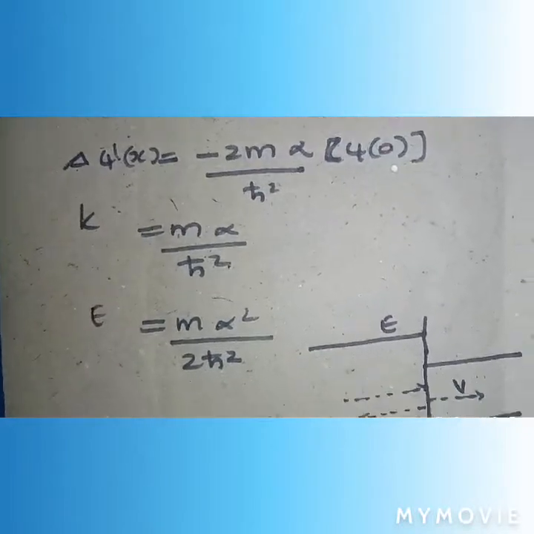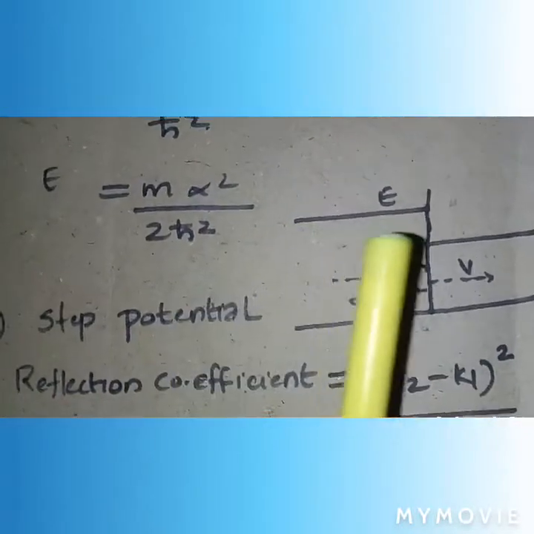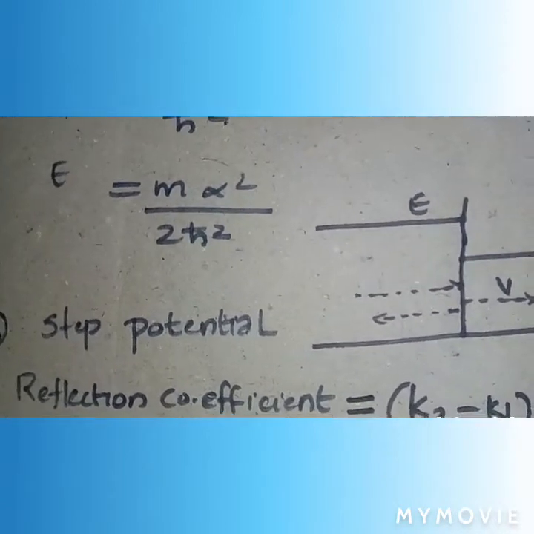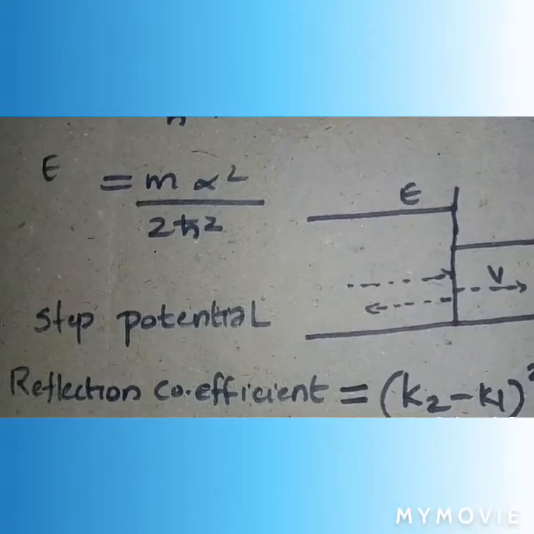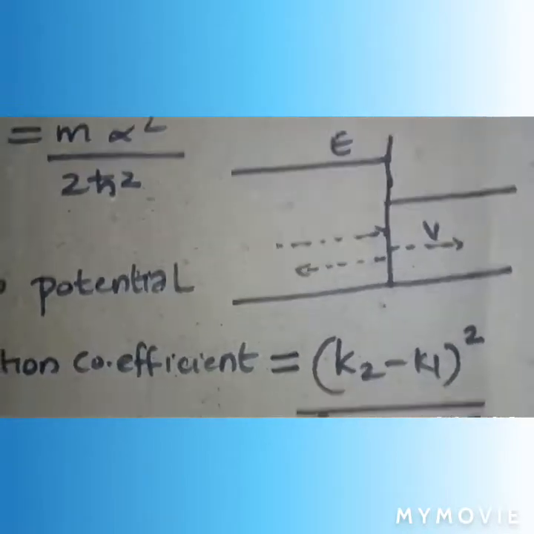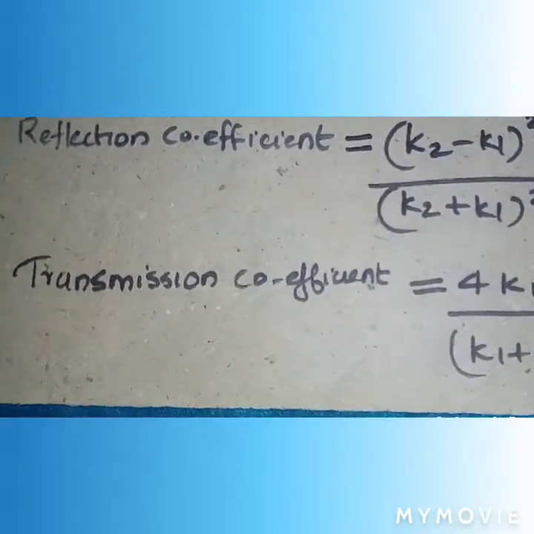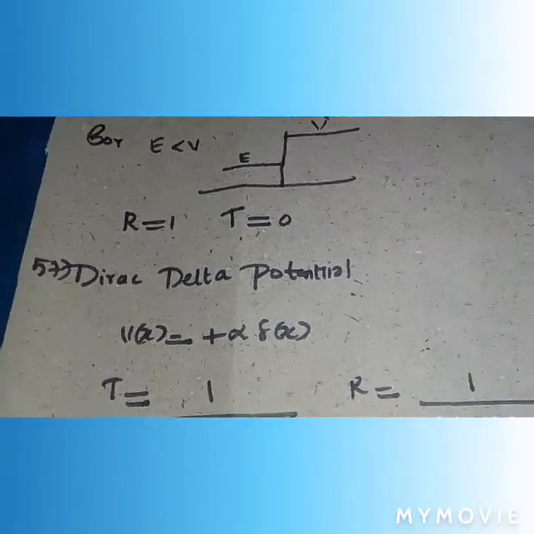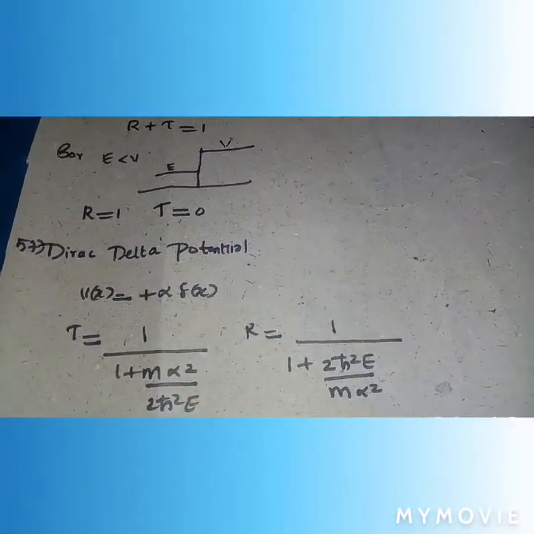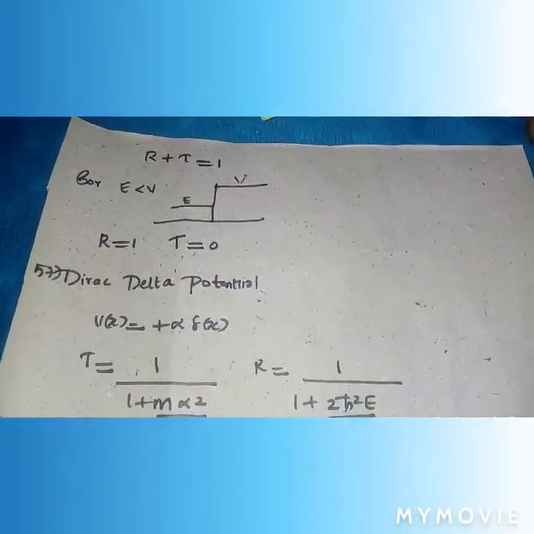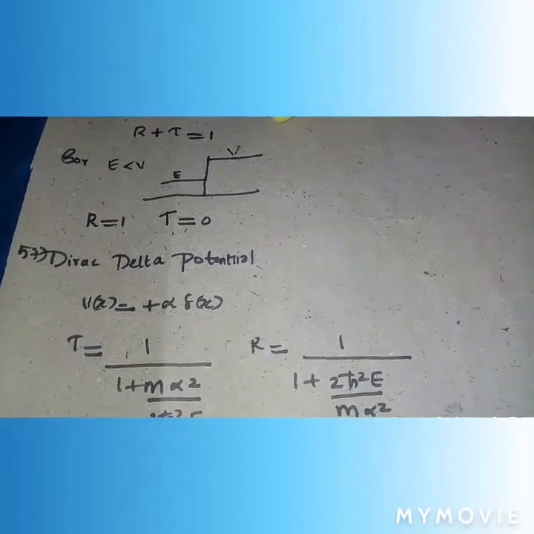We consider next the step potential case in which the energy is greater than the potential. From that we get the reflection coefficient, that is equal to (k2 minus k1)² by (k2 plus k1)², where k2 and k1 are the wave vectors in region 2 and region 1. The transmission coefficient is equal to 4 k1 k2 divided by (k1 plus k2)². We have the equation R plus T is equal to 1, that is reflection coefficient plus transmission coefficient is equal to 1. One more quantity is present here, that is absorption. We are considering here that no absorption happens, so R plus T is equal to 1.